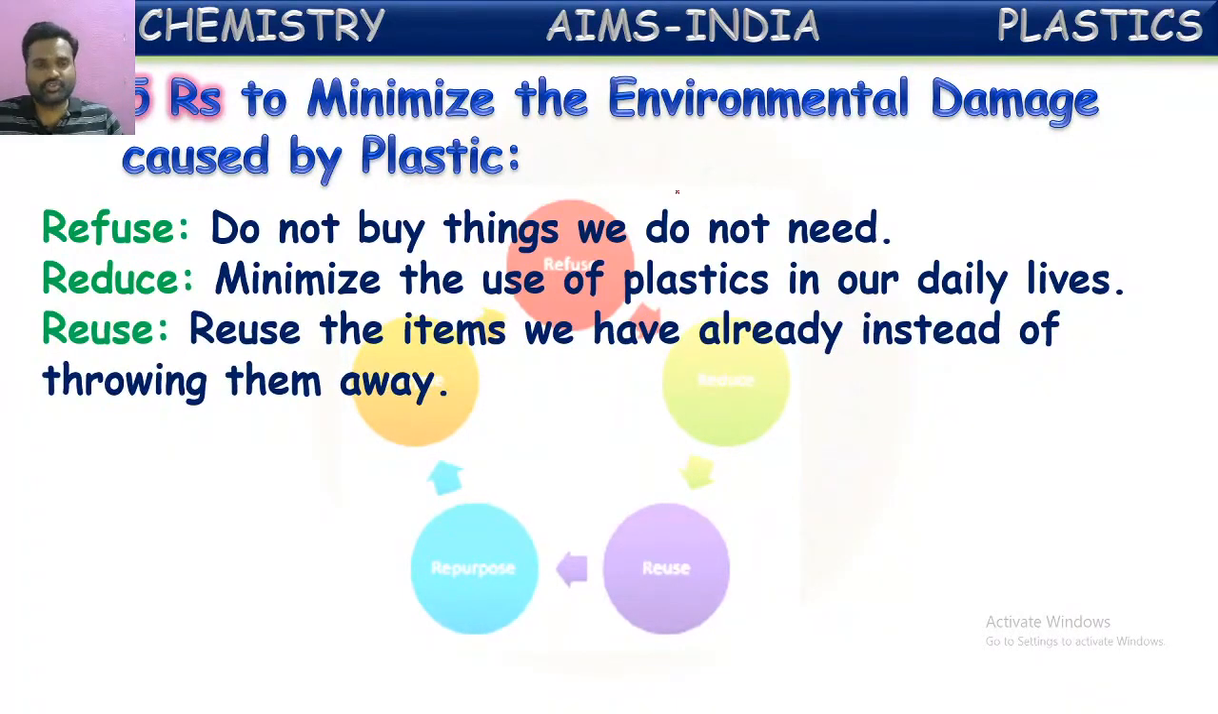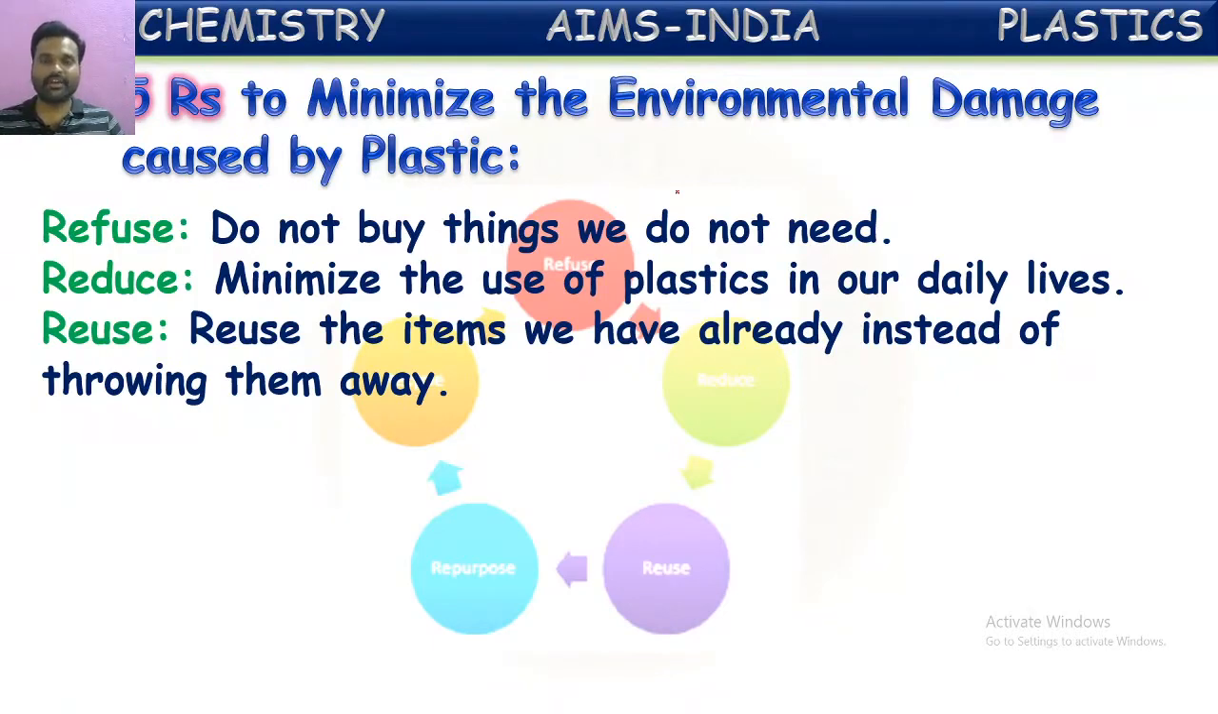Next one, reuse. Reuse the items we have already instead of throwing them away. Yes, we can reuse the plastic items which we already have instead of throwing them and buying new ones. Instead of throwing the existing plastic items and buying new ones, we can reuse them because these plastic items won't be spoiled easily. We can use them repeatedly so that we can stop buying new things.